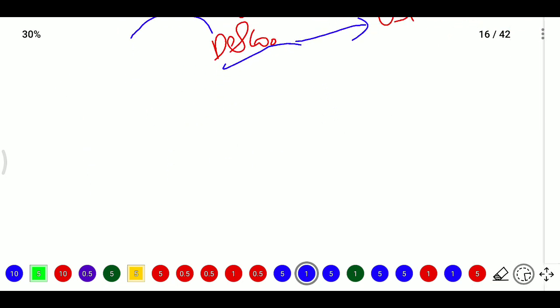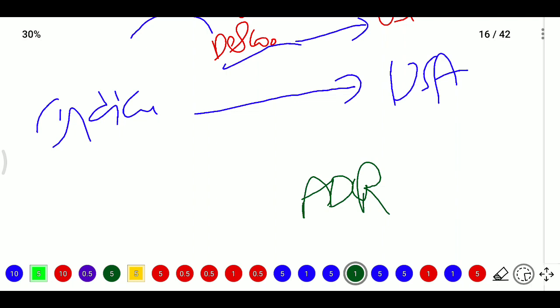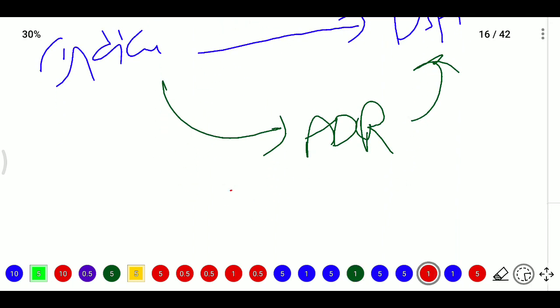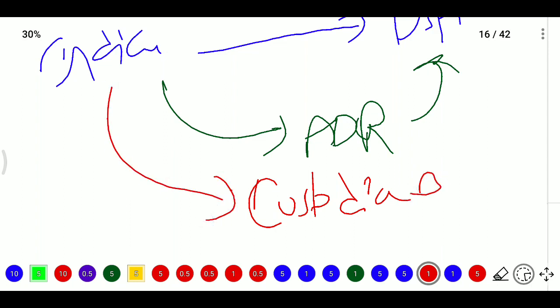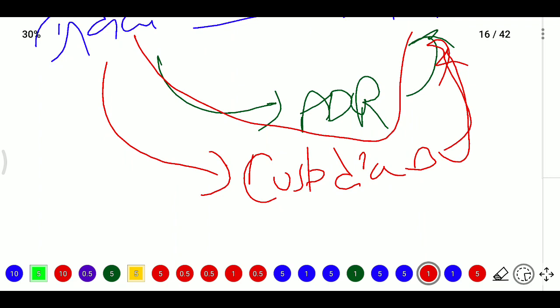For example, if an Indian company wants to raise capital from abroad, in the USA they need to issue ADRs. For issuing these ADRs, one person will be required. This is the custodian bank. They will give the shares, and the ADRs will be issued in this case, and they will get the money and distribute it. This is the process.